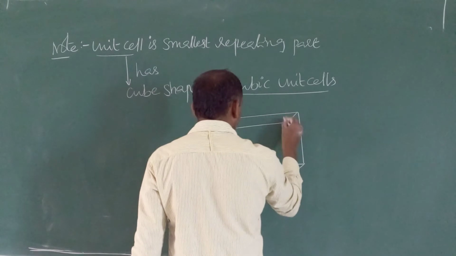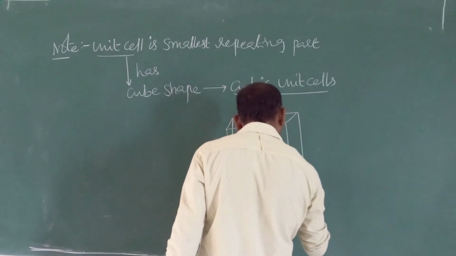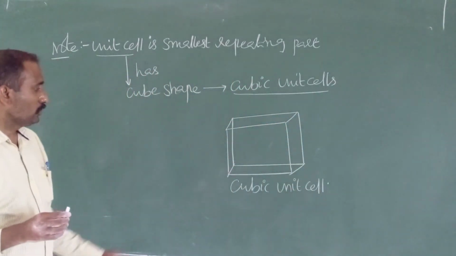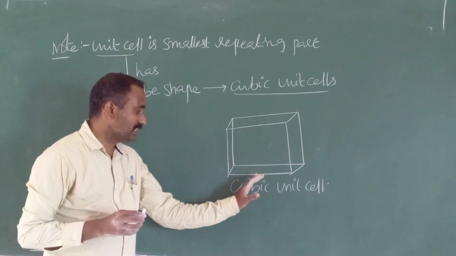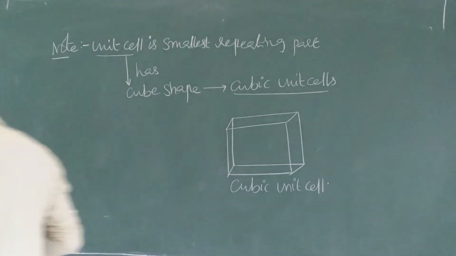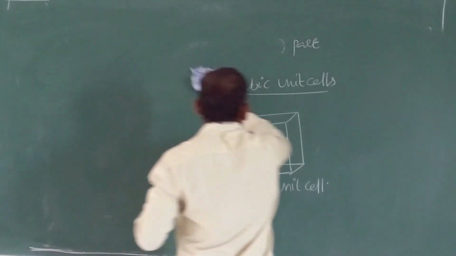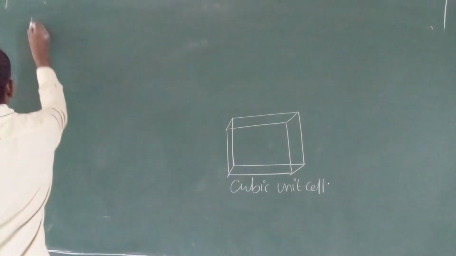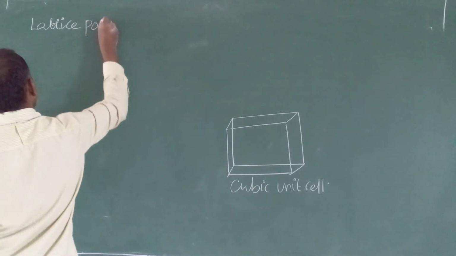So it is the cubic unit cell. Cubic unit cell means the shape of the unit cell is cube shape. Next, one more small definition: lattice points.